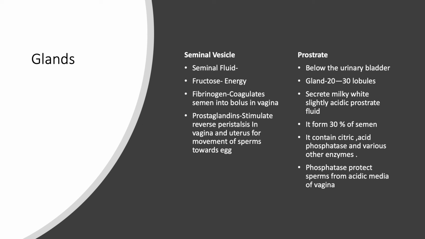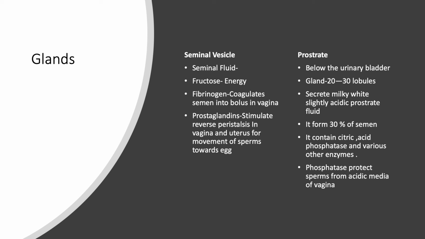Seminal vesicle fluid contains fructose, which provides the energy for the motility of the sperm. It also contains fibrinogen, a protein which helps to coagulate the semen. Because of the coagulation, a bolus structure is formed, which easily passes through the vagina and reaches the site of fertilization. So fibrinogen helps in the transport of sperm.